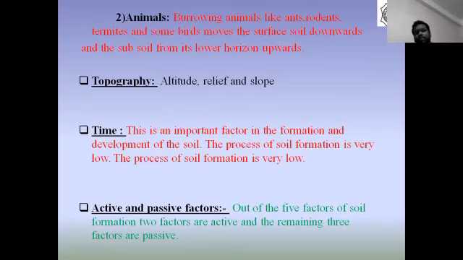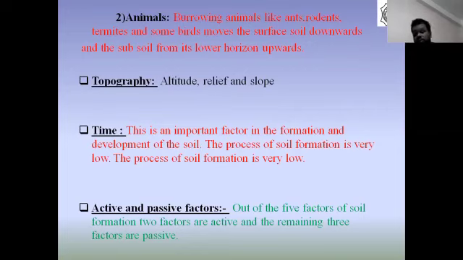There are 3 stages of development of soil: young stage, mature stage, and old stage. They are young stage, mature stage, and old stage. The fresh river alluvium or glacial tills are soils of the young stage. The soils that are found from the river or the fresh, new alluvium are the soils of young stage.